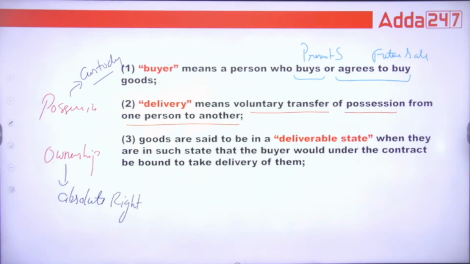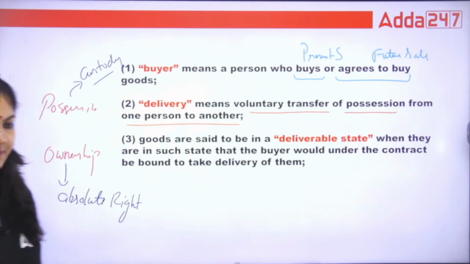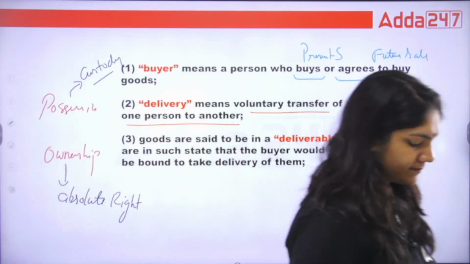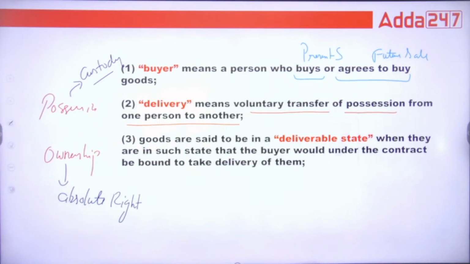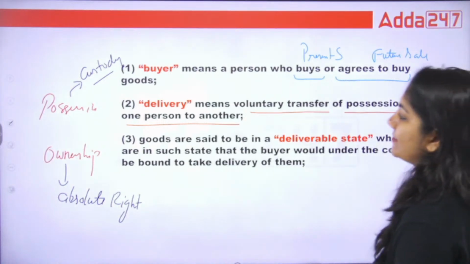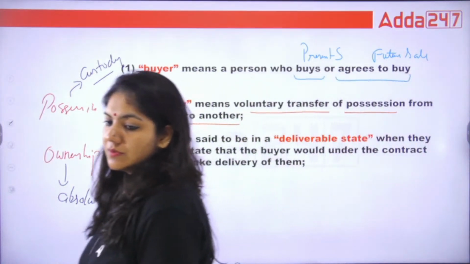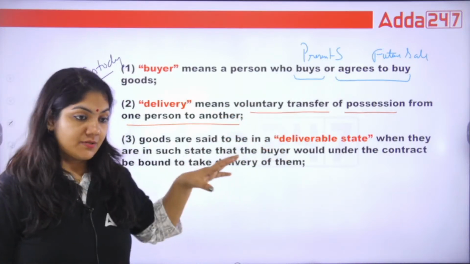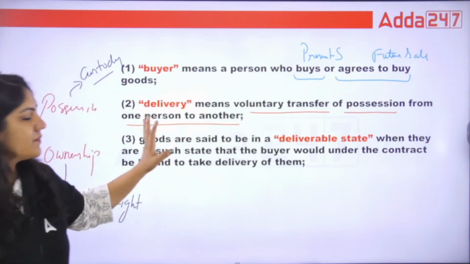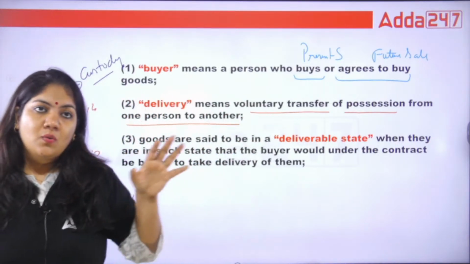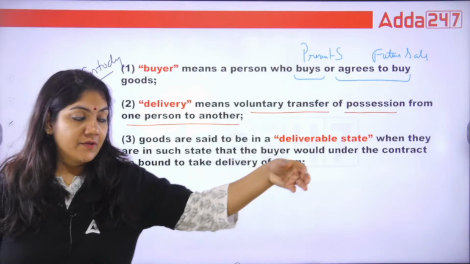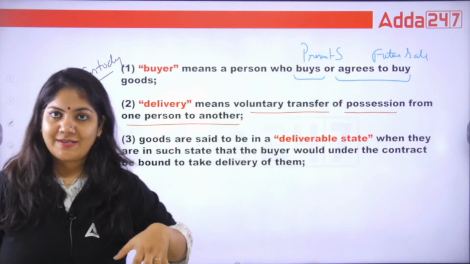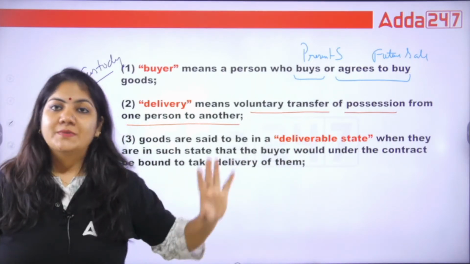This is very important, class: ownership and possession. So delivery is actually voluntary, without any pressure, transferring the possession from one person. And once possession is transferred and the buyer has paid the full price, then ownership will be automatically transferred.